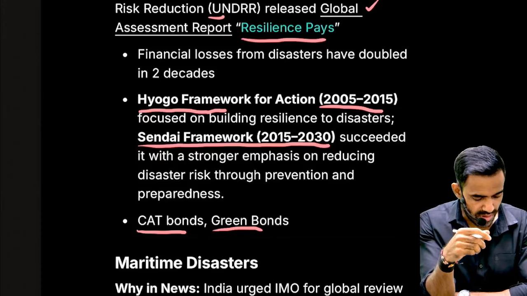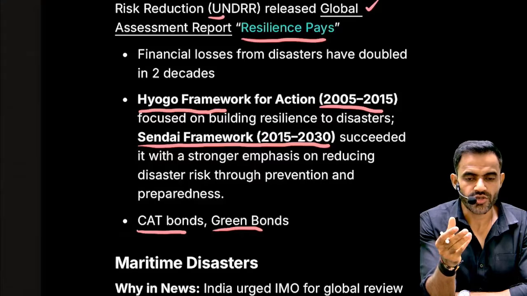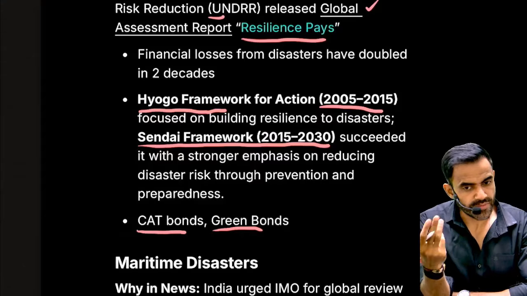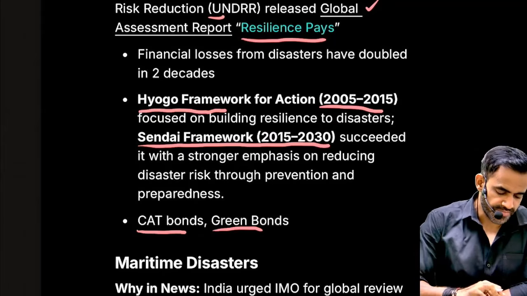So how will the government of India be able to use this? Whenever there is a disaster, the government will be able to use this money. That means if there is a disaster, you will lose your money. If there isn't any disaster, you are going to gain significantly. That is the concept of cat bond.